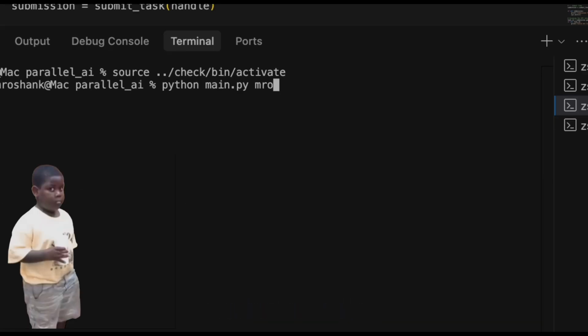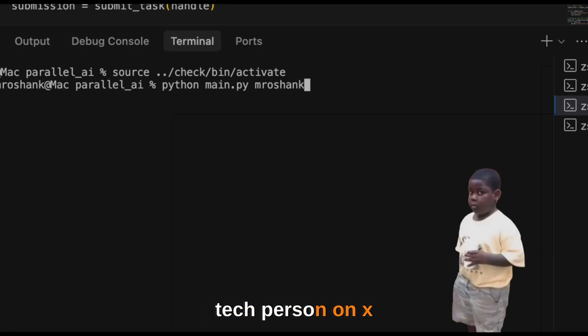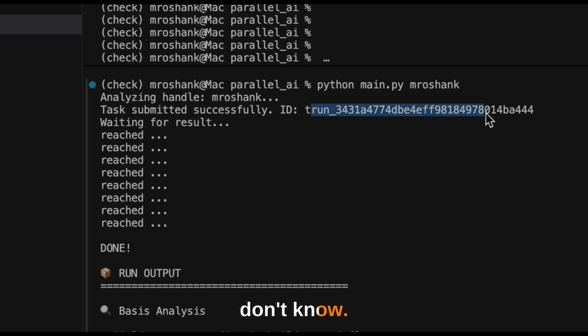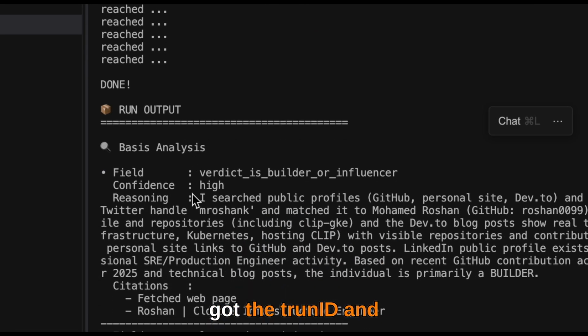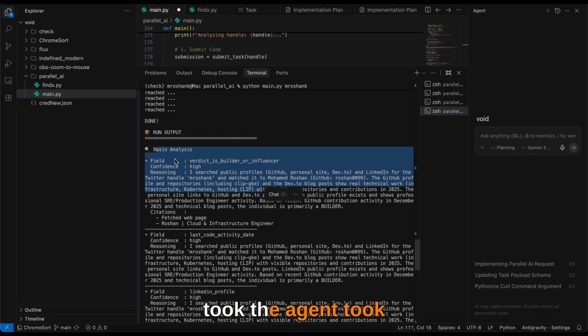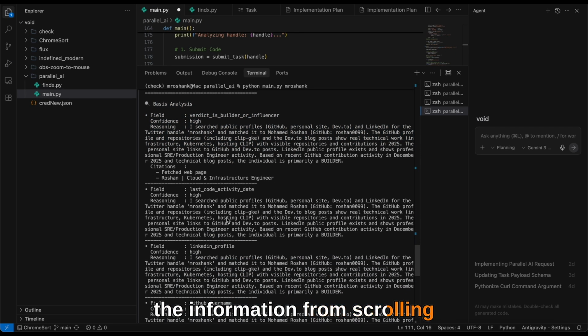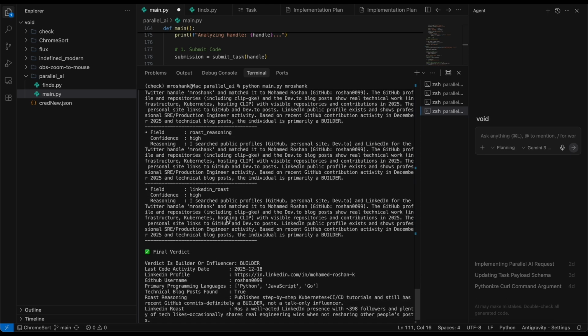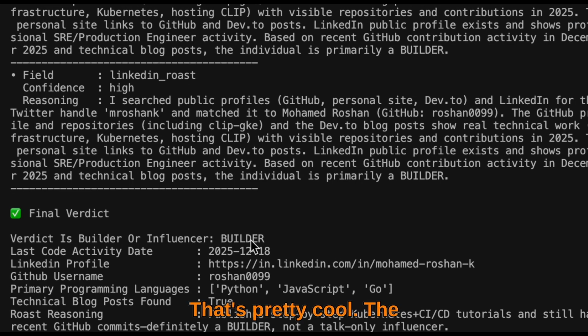Okay, let me just check my own profile. Who's the most influential tech person on X with, I don't know. Alright, so I got the run ID and all the resources, citations, and everything that the agent took the information from. Scrolling down, I can see the final verdict. Oh, I'm a builder. That's pretty cool. The last code activity is just the same as Mark Lowe. Coincidence. And the LinkedIn profile is pretty accurate.